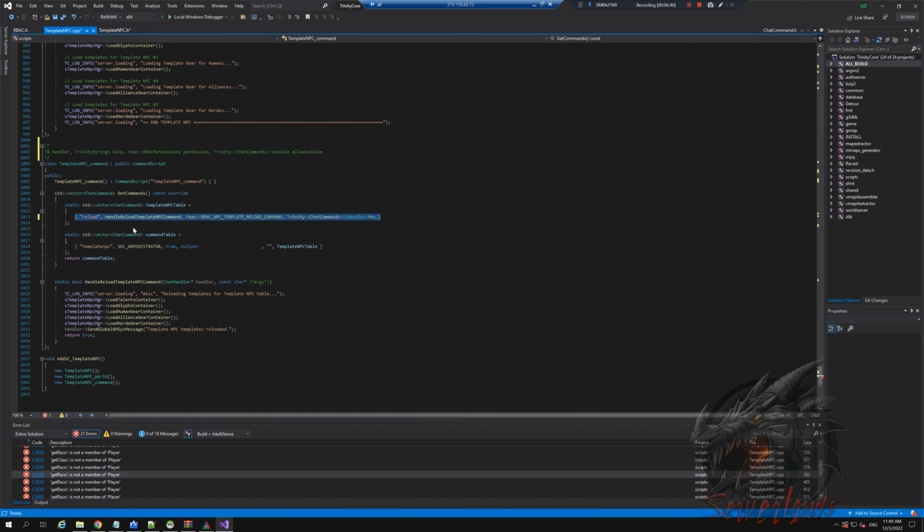So let's copy this, because this is a subcommand. Subcommand meaning you need to type TemplateNPC and then space, and then the reload command will actually do what it says here. But first we need TemplateNPC. We needed to know that this is the main directory of the commands, and this is the subdirectory. So we're gonna go in here, gonna paste it.